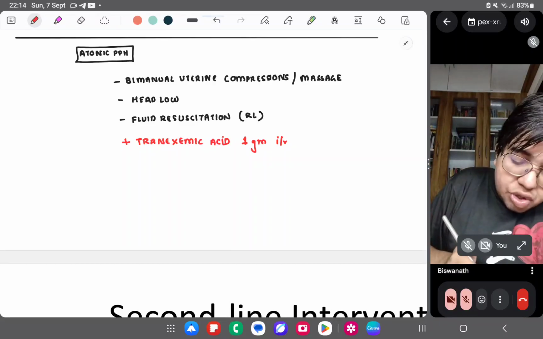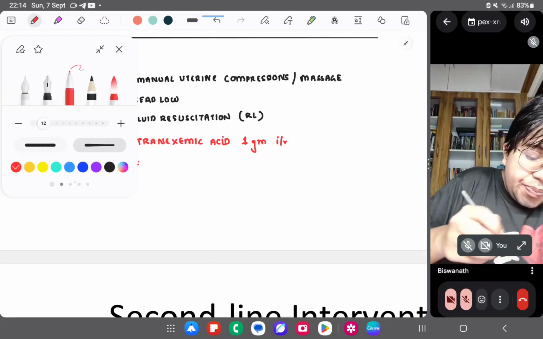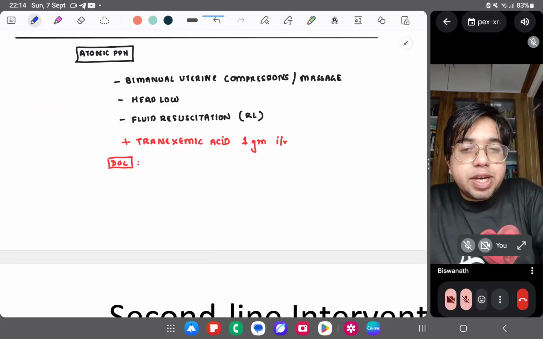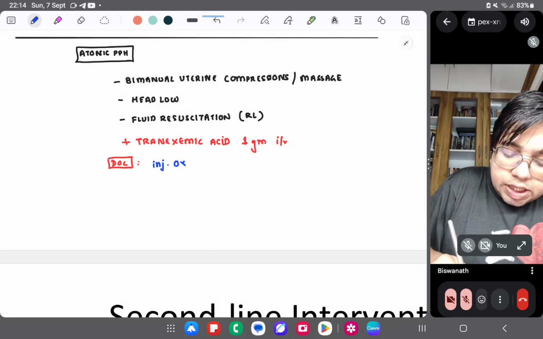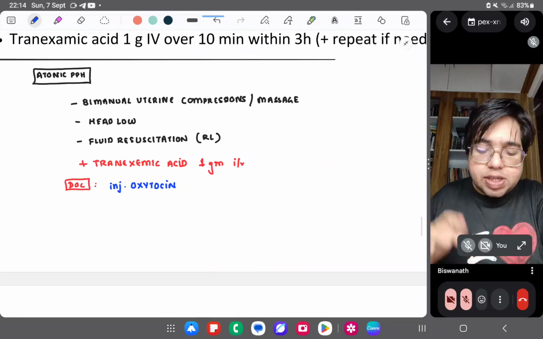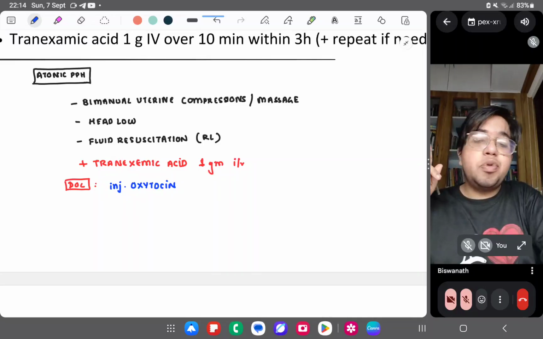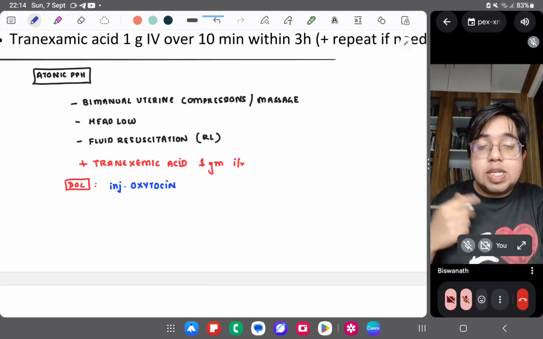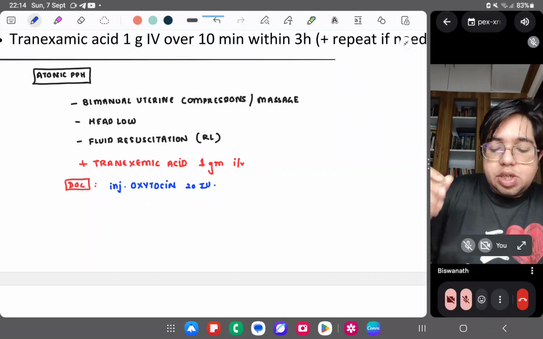The drug of choice is basically, what is the drug of choice? What do you think? Injection oxytocin, of course. Injection oxytocin is the drug of choice. Okay, this is the most important line that you have to do. And what is the dose? 20 international units.